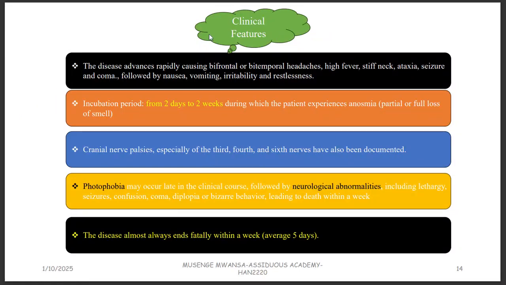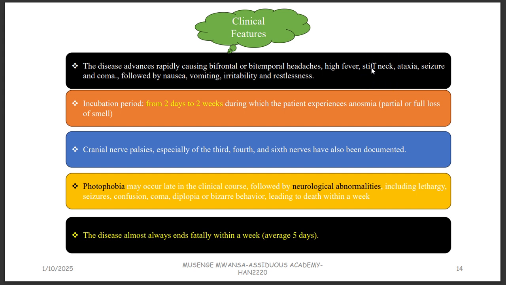So if someone has got this disease, how do they present? How are you going to know that this one has got primary amoebic meningoencephalitis caused by Naegleria fowleri? The disease advances rapidly, causing a bifrontal or bitemporal headache. The frontal bone is the bone in front on your forehead. So you're having a headache both on the left and on the right, or on the temporal bones, both on the left and on the right. There's going to be high fever and stiff neck.